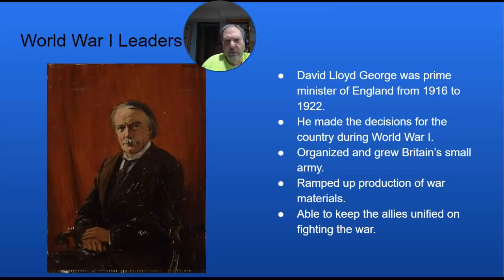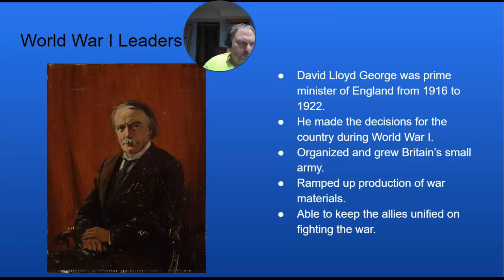This is David Lloyd George. He is the Prime Minister of England from 1916 to 1922. So this is the man making the decisions about the country and the war. And a couple of things that he did correctly is he helped to organize and grow the British Army. Their army was always kind of small. Their navy was what was their powerful part of their military. And he also got English factories to ramp up war production.